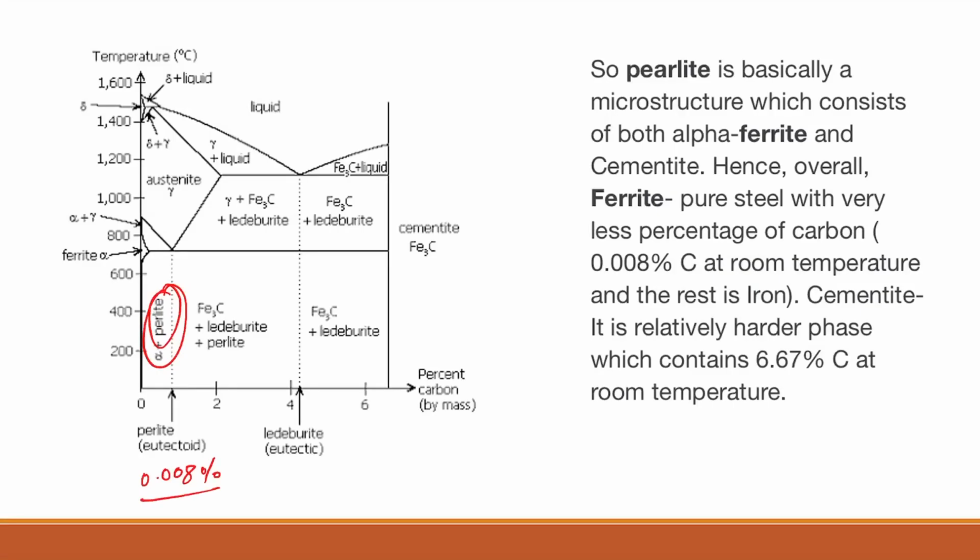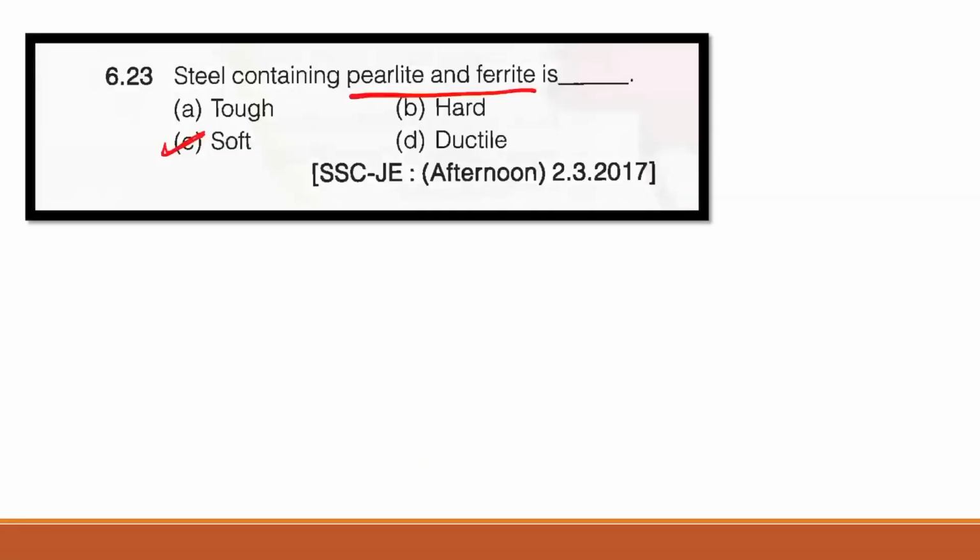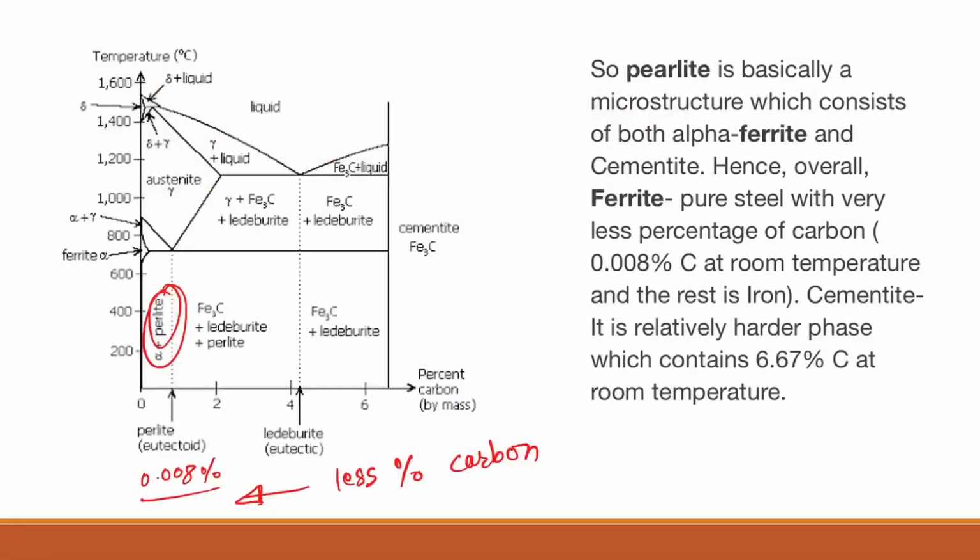As it is having a less percentage of carbon, it won't be hard. So you can eliminate this option. It won't be hard, it won't be tough, right? It can be ductile, but primarily it will be soft. So steel containing perlite and ferrite is soft.